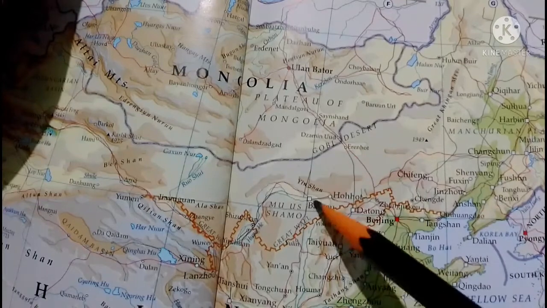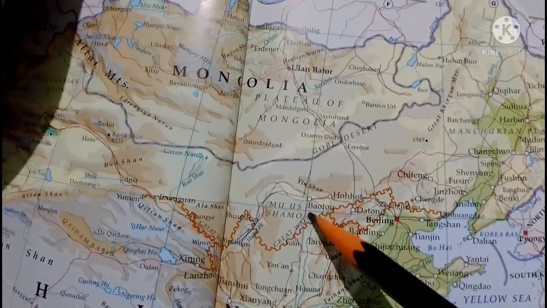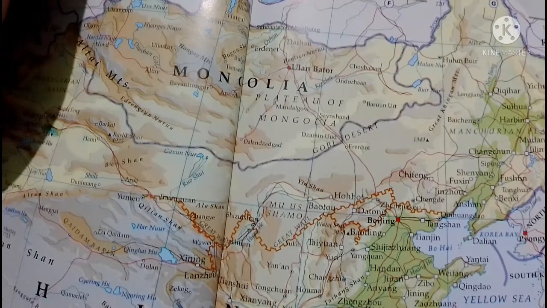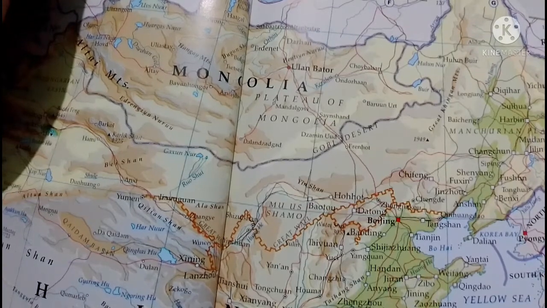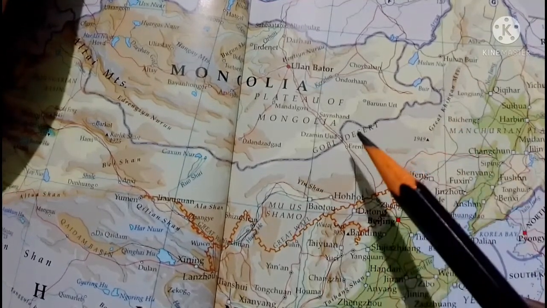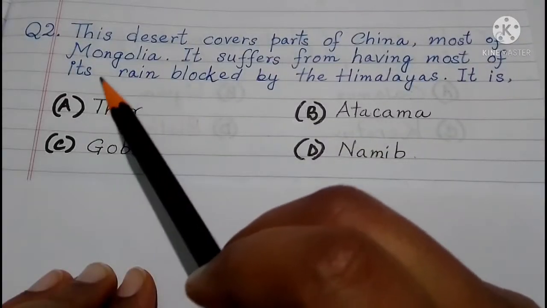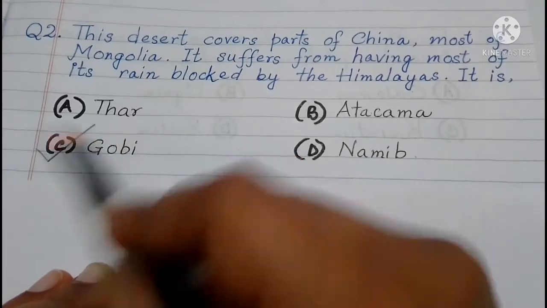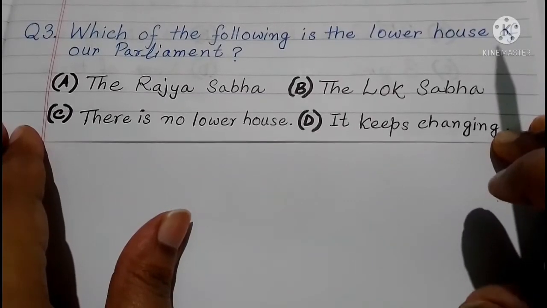So if it is China, and towards the southern side there must be the Himalayas, the Tibet, after Tibet there is Nepal and then comes the Himalayas. Nepal is also having Himalayas. So the Himalayas can stop the raining over the Gobi Desert. Okay, for question number 2, Gobi Desert is the correct answer. So let's move to question number 3.